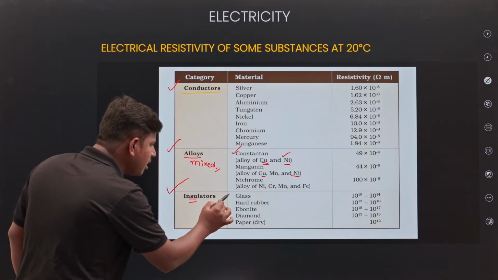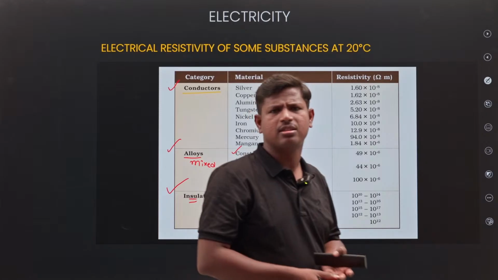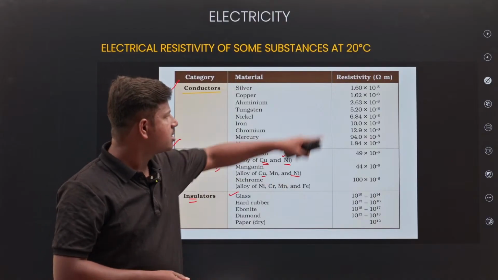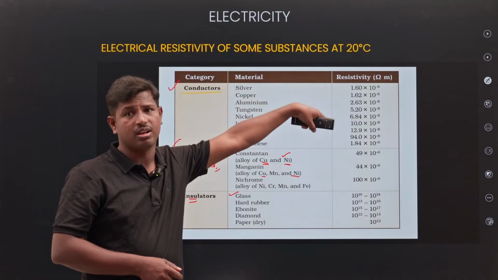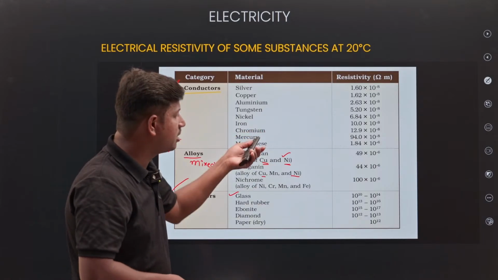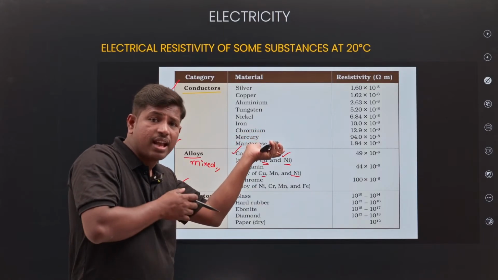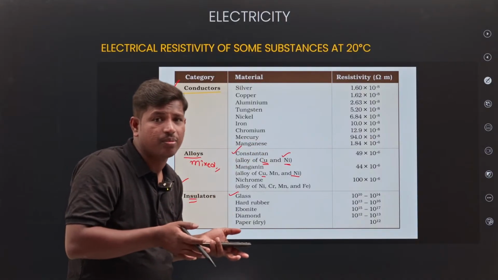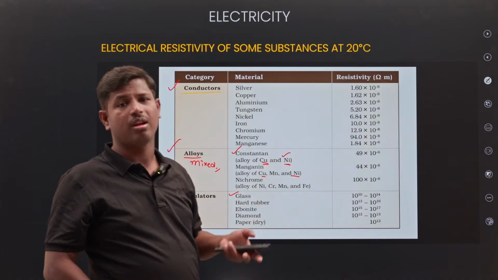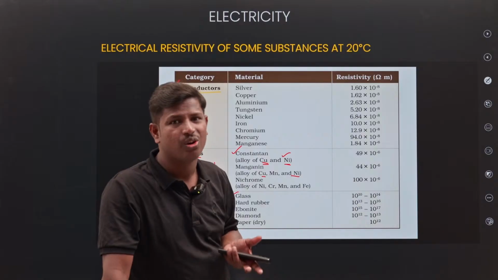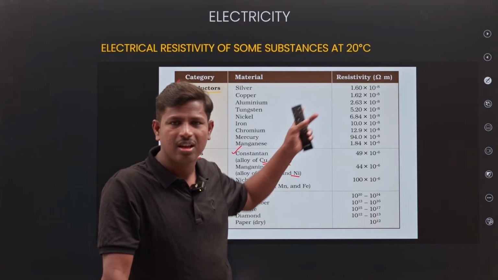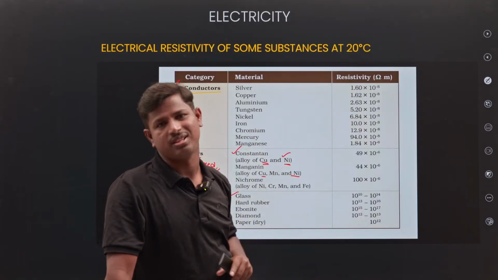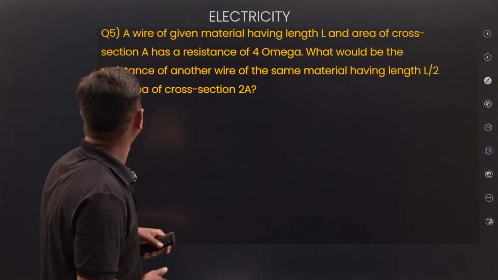Next, insulator. We know insulators are wood, plastic, glass, diamond, paper. These are the insulating materials. So see which is having high resistivity and all. Find out from the table which is having high resistivity, which is having low resistivity. Look at those two only, because in a classroom we will focus on who is the topper and who is having low score. These two only, na? Even in the table we will notice which is having high resistivity value and which is having low resistivity value. Only two.